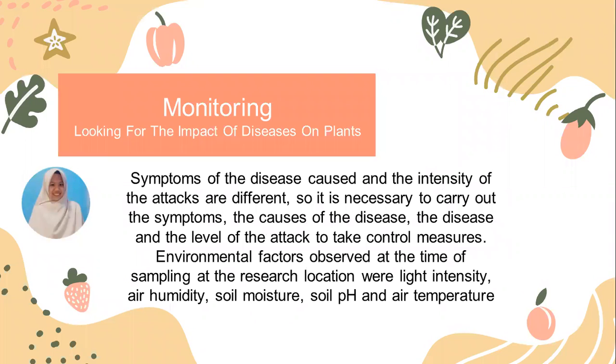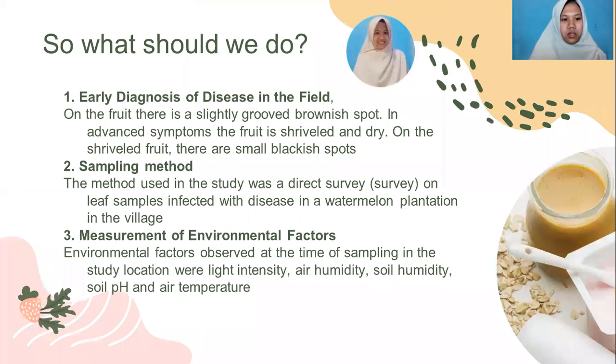Next. Okay, now we talk about monitoring, which is looking for the impact of disease on plants. Symptoms of the disease cause and the intensity of the attack are different. It is necessary to determine the symptoms, the causes of the disease, and the level of the attack to take control measures. Environmental factors observed at the time of sampling at the research locations were light intensity, air humidity, soil moisture, soil pH, and air temperature.